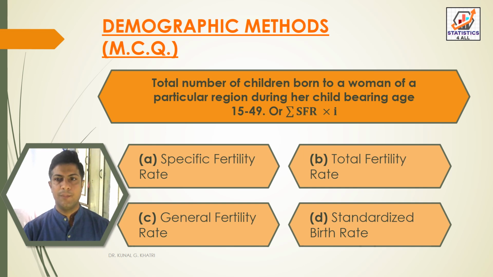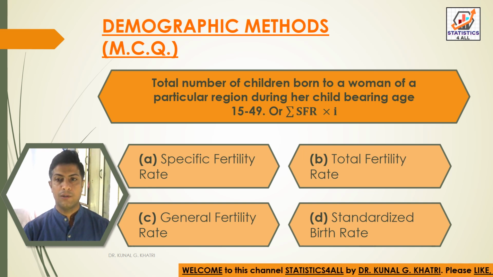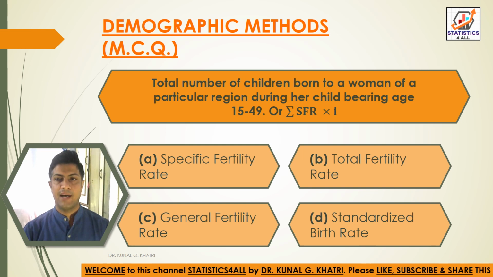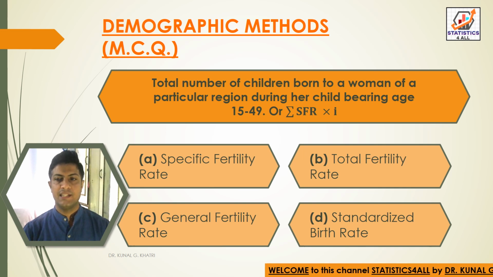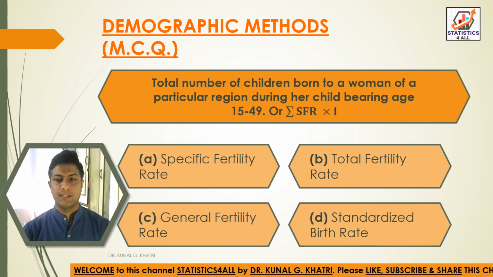Next question, total number of children born to a woman of a particular region during her childbearing age, that is 15 to 49, or summation of SFR into I. Option A specific fertility rate, option B total fertility rate, option C general fertility rate, and option D standardized birth rate.